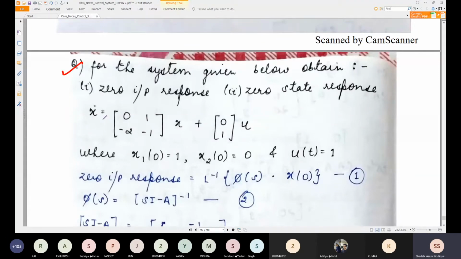So we have the problem which is given here: x dot is equal to 0 1 minus 2 minus 1, and x, plus 0 1 u. So the A matrix is this one, and the B matrix is this one. This equation is called the state model equation.